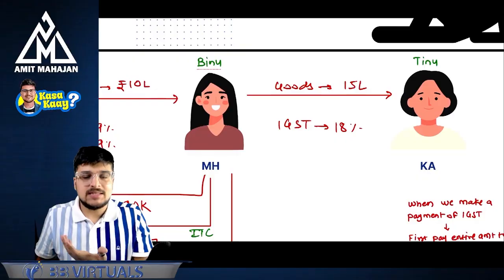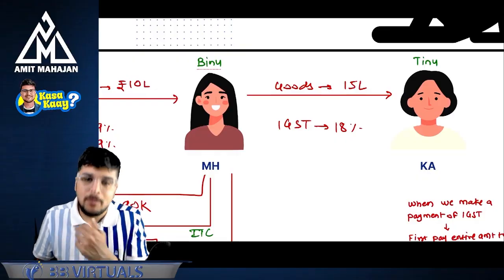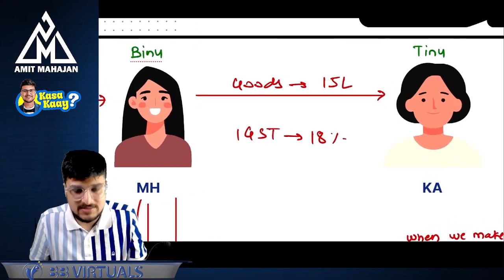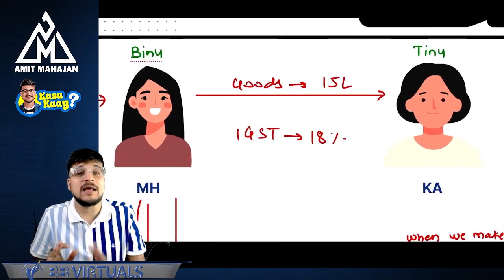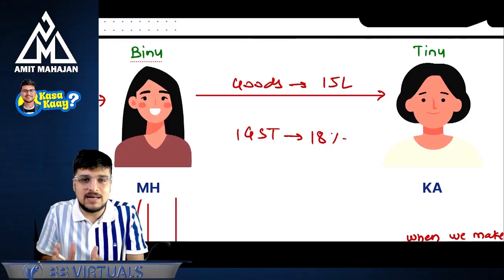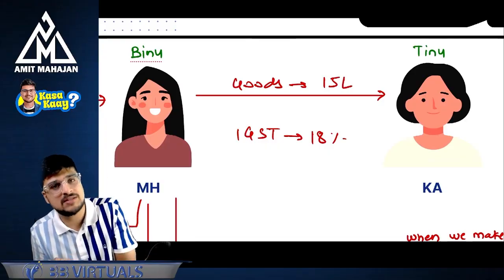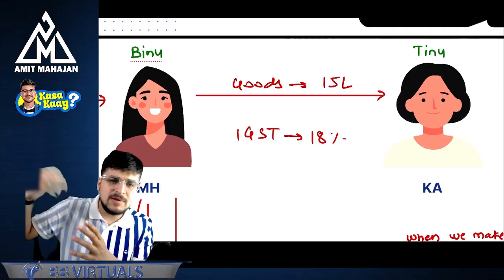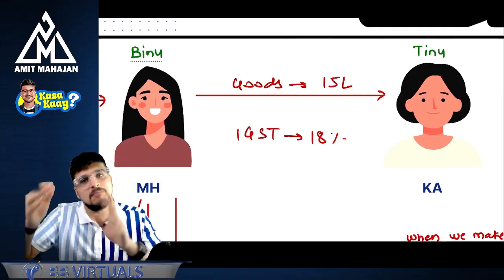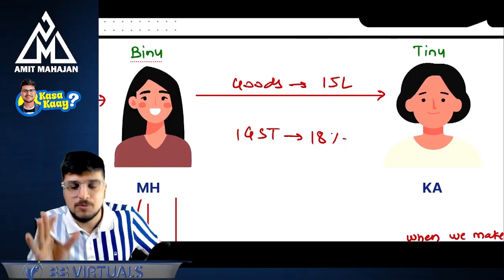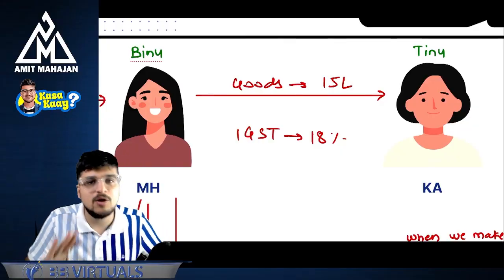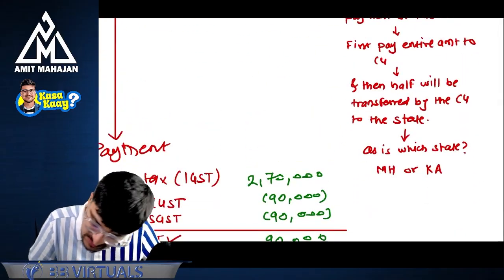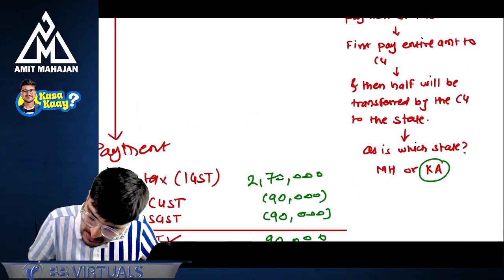So please understand, with the introduction of GST, all the states should cooperate, then only this will be successful. In this particular transaction, the Maharashtra government will have to sacrifice GST. They have to understand that in this transaction maybe they will not get the GST, but somewhere else where Maharashtra is the destination of some goods, the Maharashtra government must be getting the GST revenue. So in this transaction, which government will get the GST? Karnataka government will get the GST.